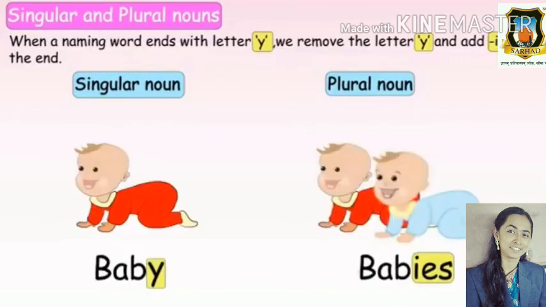Here is a singular noun, BABY, baby. One baby. The word baby ends with the alphabet Y. Before Y there is B, and B is a consonant. So we will remove Y and we will add IES to make the plural noun. So it will become BABIES, babies. BABY is the singular noun, and BABIES is the plural noun.